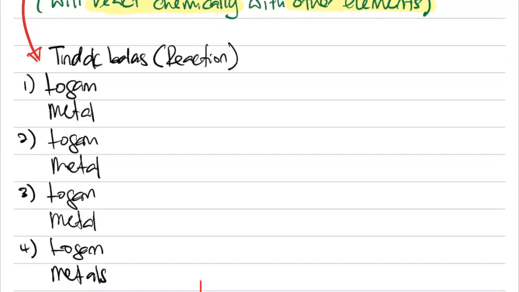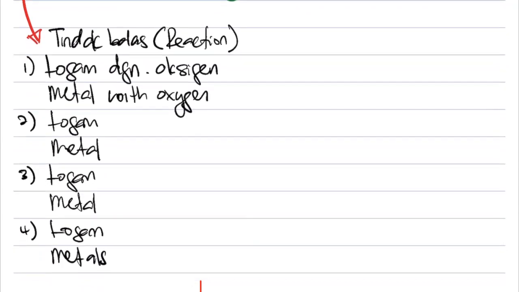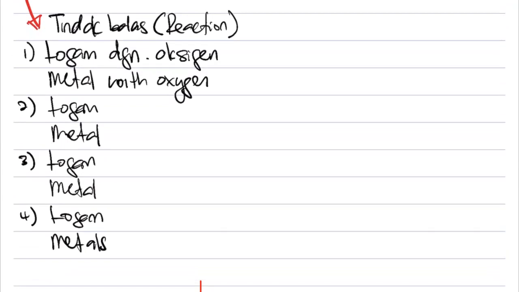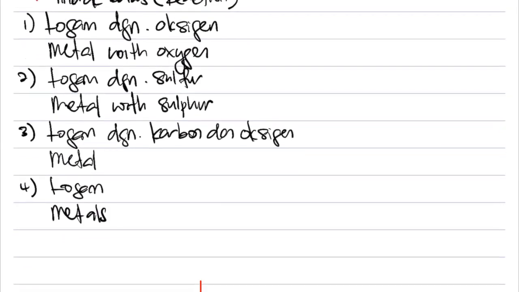Sir, tindak balas apa? Yang pertama, unsur pertama, logam, dia akan bertindak balas dengan oksigen. Metal with oxygen. First one, metal with oxygen. Number 2, logam dengan sulfur. Number 2, metals with sulfur. Number 3, logam dengan carbon dan oksigen.